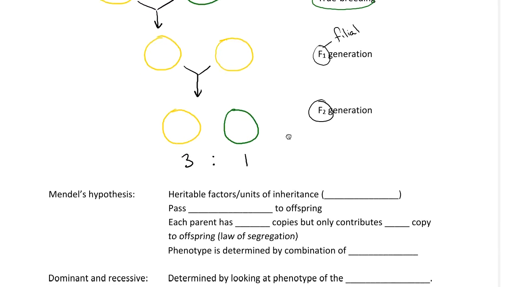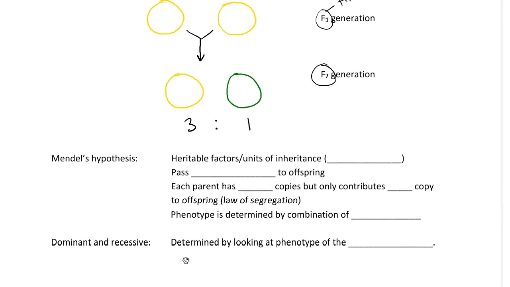What Mendel developed as his model was that there were heritable factors or units of inheritance, and we now call those genes, but that was a term that came later. And these heritable factors pass unchanged from parent to offspring. And from his observations and careful thinking, he developed the hypothesis that each parent has 2 copies of each of these heritable factors, but only contributes 1 copy to the offspring. And he called this the law of segregation.